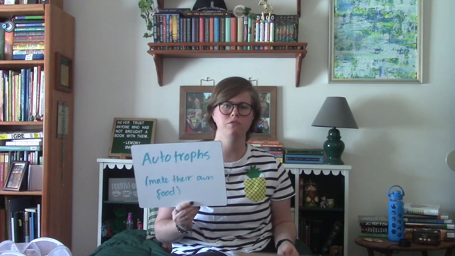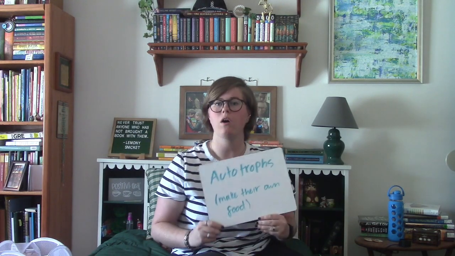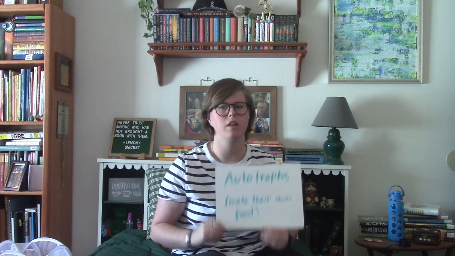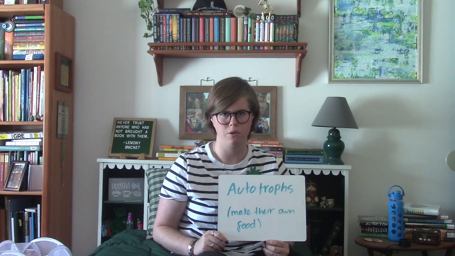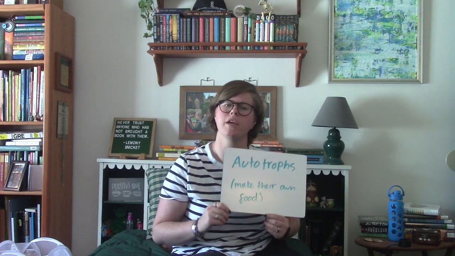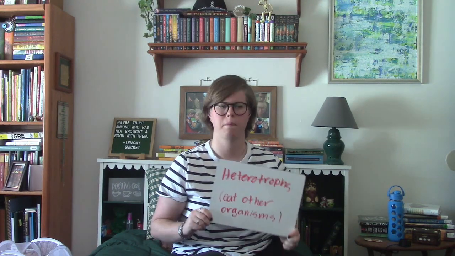Now that we know what makes something a living thing, we're going to start splitting our living things into categories to learn more about how they work. Our first 2 main categories of living things are autotrophs and heterotrophs. Now, our little succulent from the last example is an autotroph. It makes its own food from sunlight using photosynthesis. Autotrophs make their own food using sunlight.